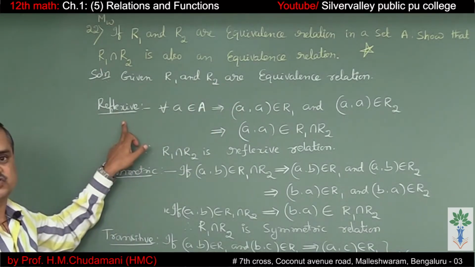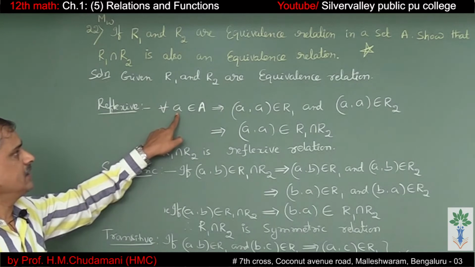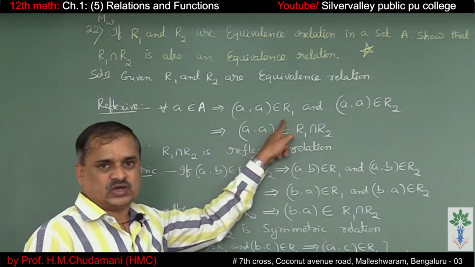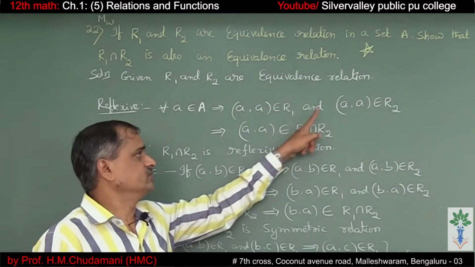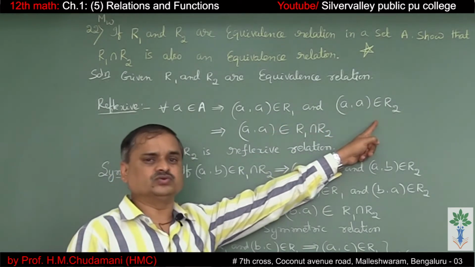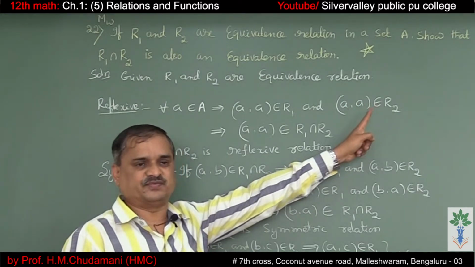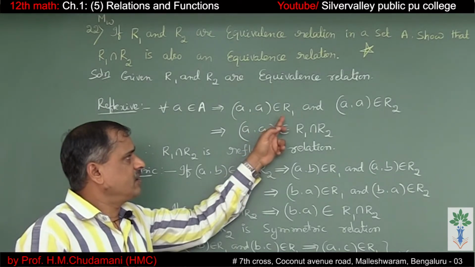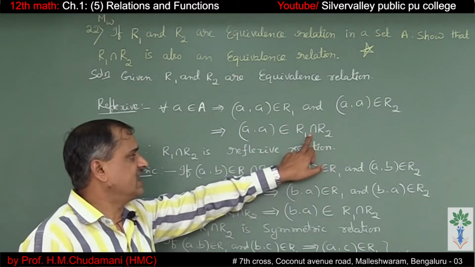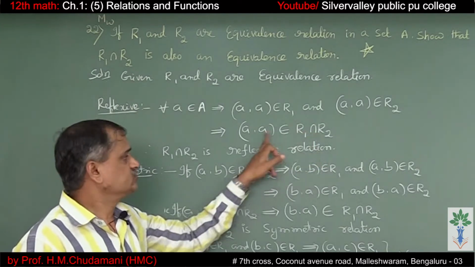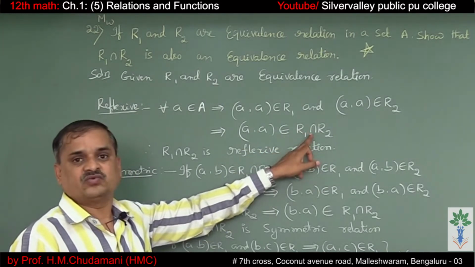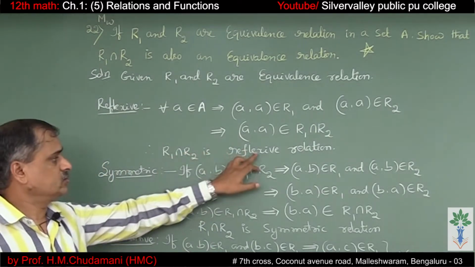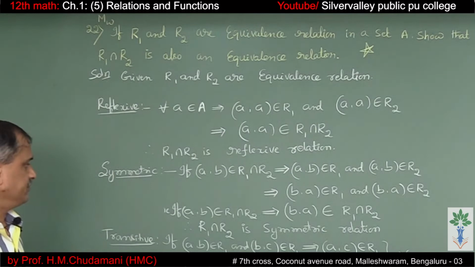Let us check the reflexive relation. For all elements A belonging to the set A, (A,A) belongs to R1. Since R2 is reflexive, (A,A) belongs to R2 also. This implies (A,A) belongs to R1 and R2, meaning intersection. So (A,A) belongs to R1 ∩ R2. So that means R1 ∩ R2 is a reflexive relation.